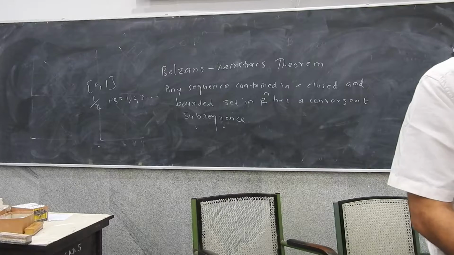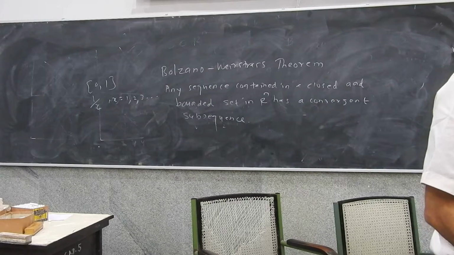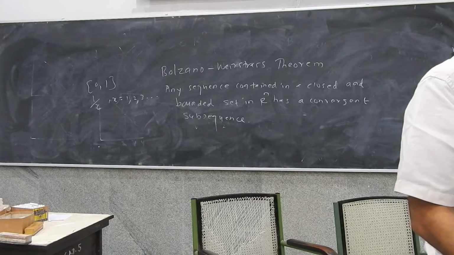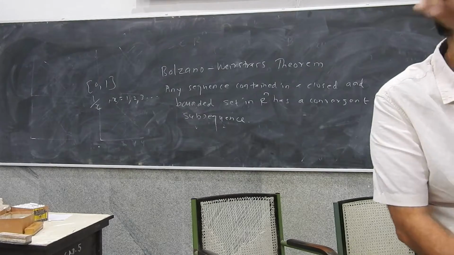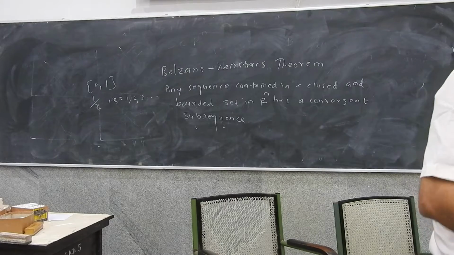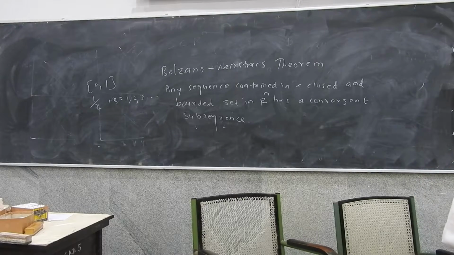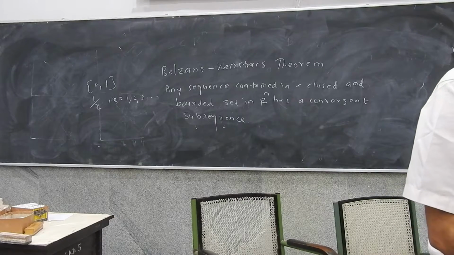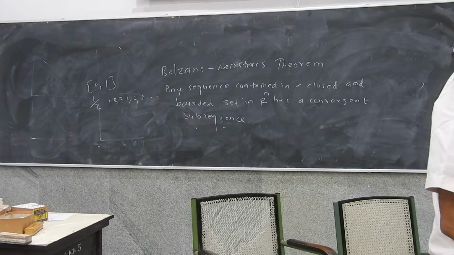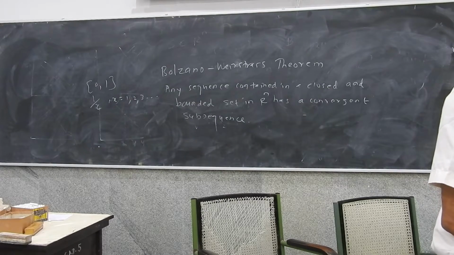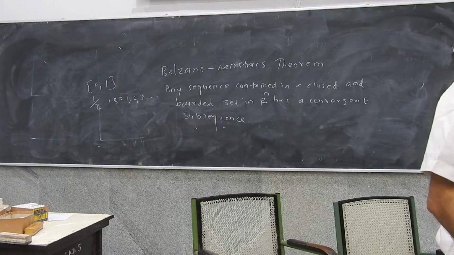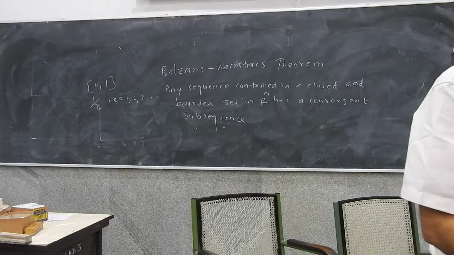For example, all of you are sitting here in a particular sequence. He is the first element of the sequence, he is the second element of the sequence, third, fourth. If I decide a rule, 5th, 6th, 7th, 8th, 9th, 10th, 11th, 12th. So I can always say which one is the 13th term, which one is the 14th term, which one is the 15th term. Now if I say that instead of doing this, I am going to skip every one individual. So I start with him 1, 2, 3, 4, 5, 6, 7. I can define a fresh sequence.